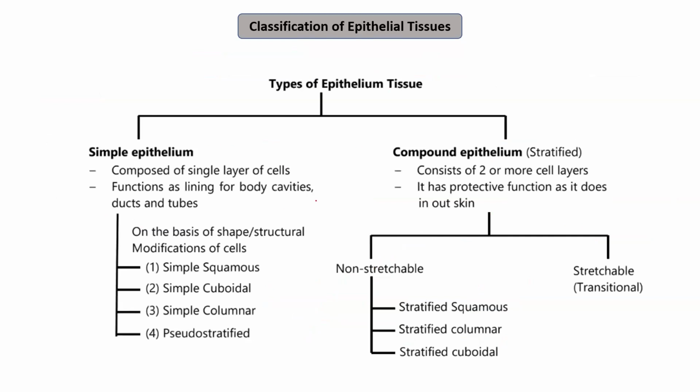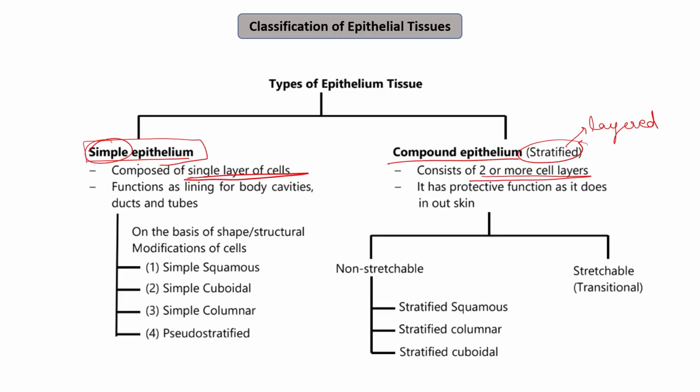So there are various types of epithelium tissues. Epithelium tissue can broadly be classified into two types. The first is the simple epithelium. The second one is the compound epithelium. So simple epithelium, as the name suggests, simple means it is easy, and it is composed of just a single layer of cells. While compound epithelium is stratified. Stratified means layered. So compound epithelium is a layered epithelium. It consists of two or more cell layers.